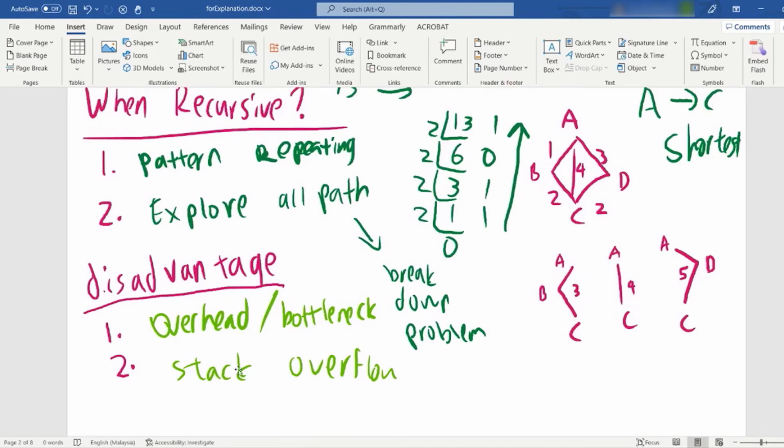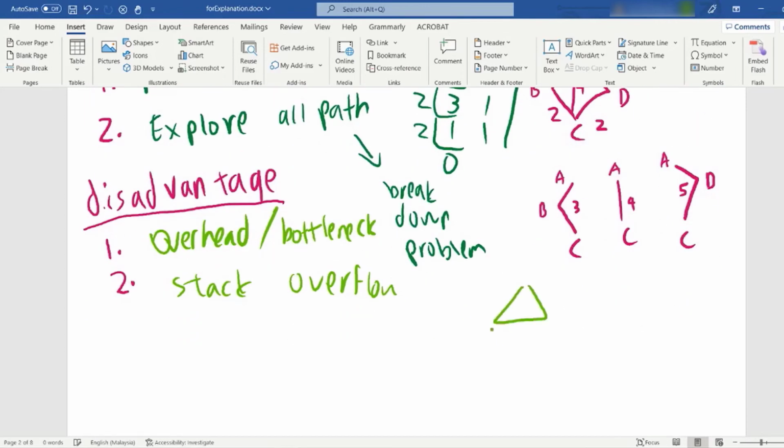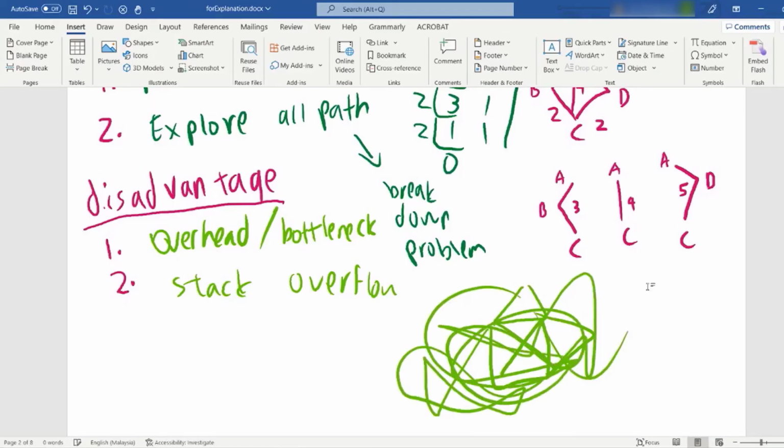You probably will not see stack overflow, but as the graph becomes more and more complex, with so many travel paths, then you need to evaluate all the possibilities of the path. For example, using recursion, it is actually possible to cause a stack overflow.